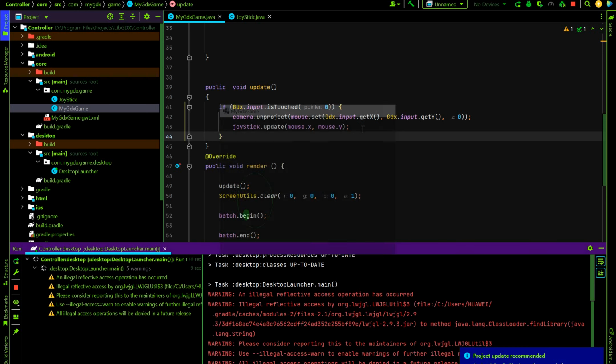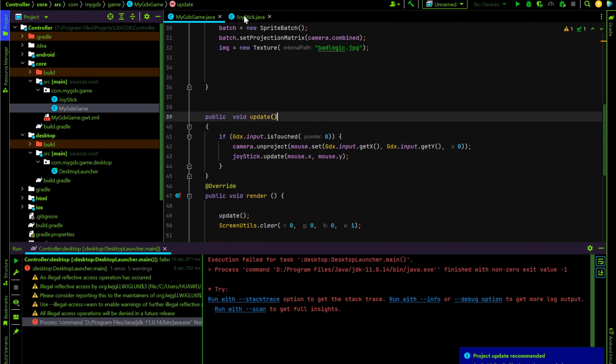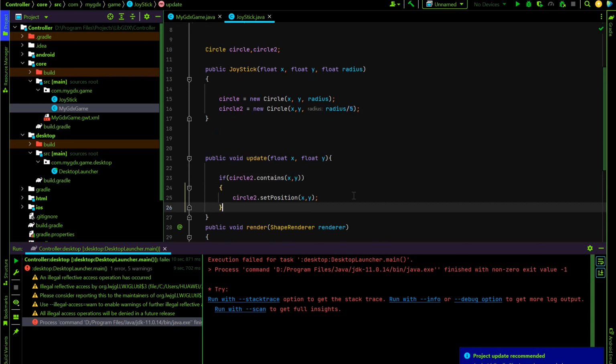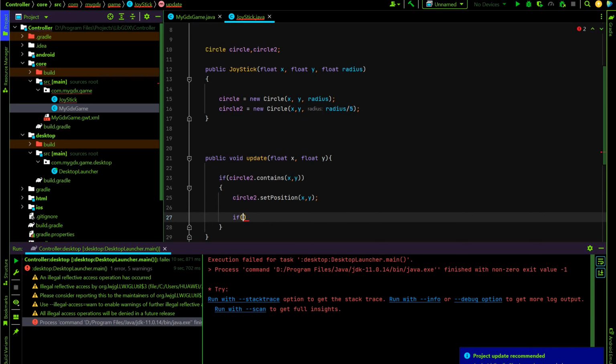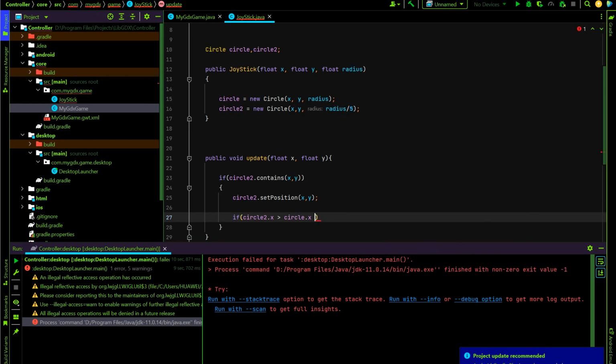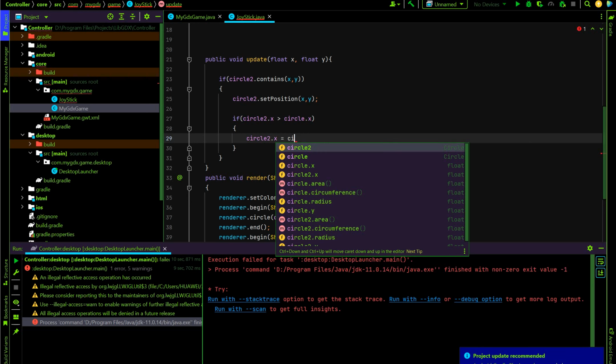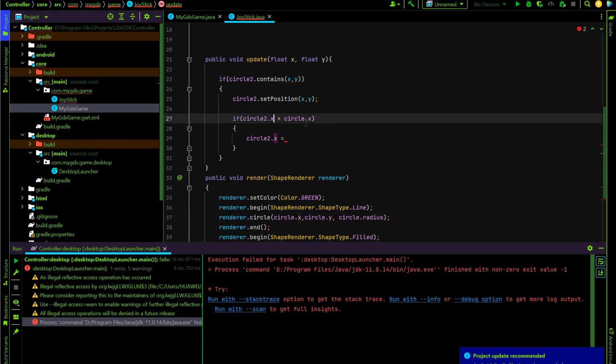Now, guys, we'll create some basic things to make it stay at center. Let's return this joystick and update. If the circle X is bigger than the main circle X, or no need, for now just if then circle X equals circle... oh my gosh, this won't work.